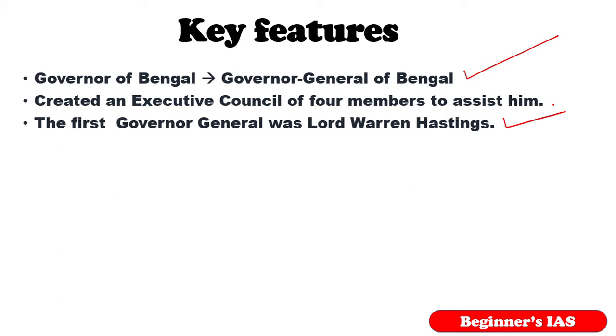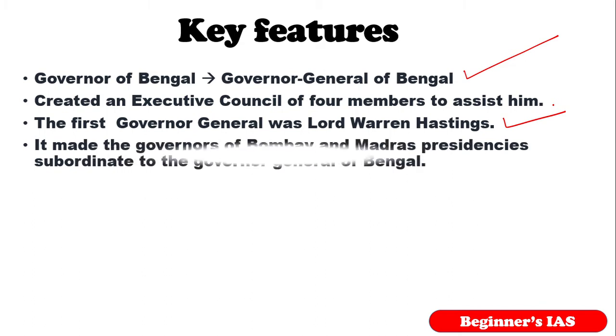Also it made the governors of the Bombay and Madras presidencies subordinate to the governor general of Bengal. Earlier the three presidencies were independent of one another. But after this act, the Governor General of Bengal became the superior, which means the governors of Bombay and Madras were subordinate to the Governor General of Bengal.